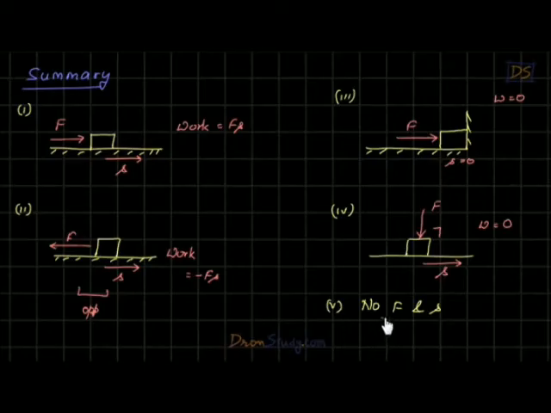If in any situation there is no force and no displacement involved, clearly work done in this case will be 0. Fine, students. So just keep in mind these cases. Work equals force into displacement, minus force into displacement when force and displacement are in opposite direction. And in these three cases, work done is 0.